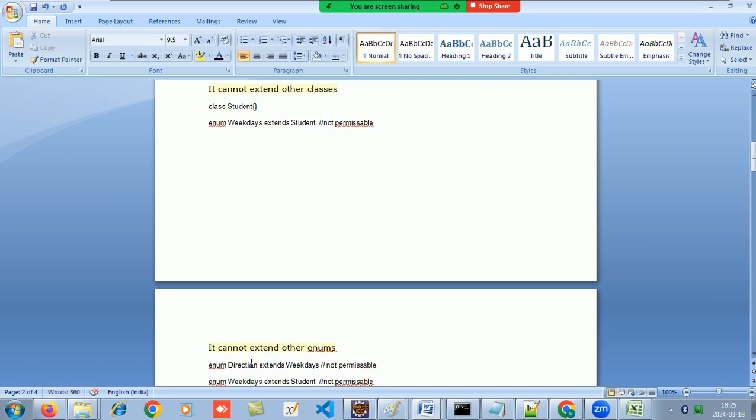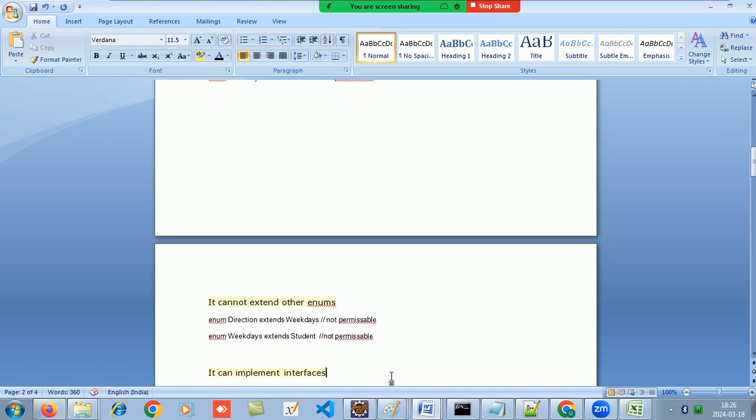So enum cannot extend any other enum. Enum cannot extend a class. All enum can do is it can implement an interface.